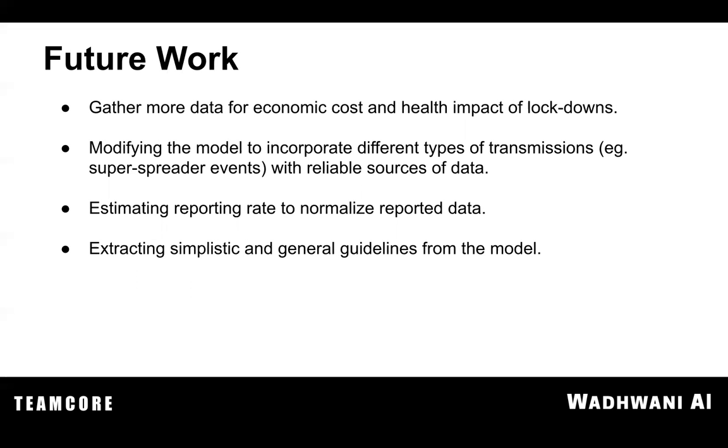In the future, we would want to do more data collection so that we can build a better real world model. We also want to estimate a reporting rate so that we can normalize the data that we are getting. So these are the challenges in the data. Also, we would want to extract some simple rules from the model so that we can come up with some guidelines.